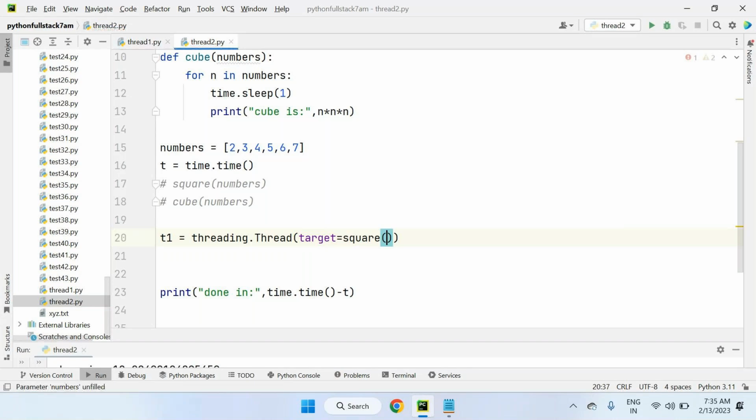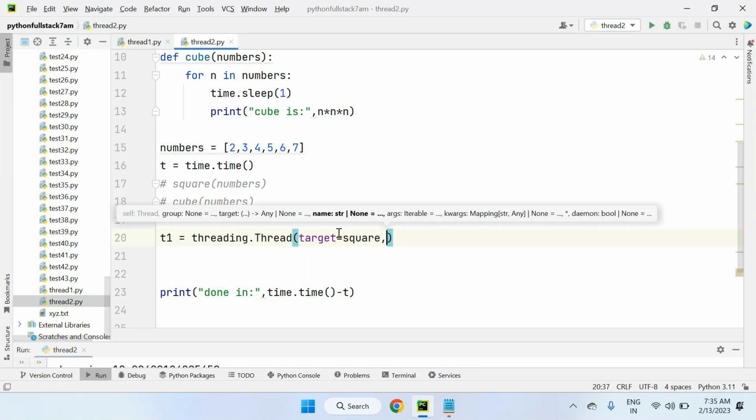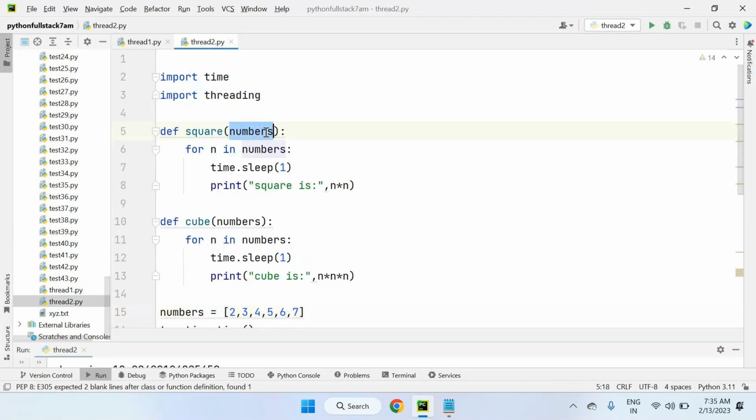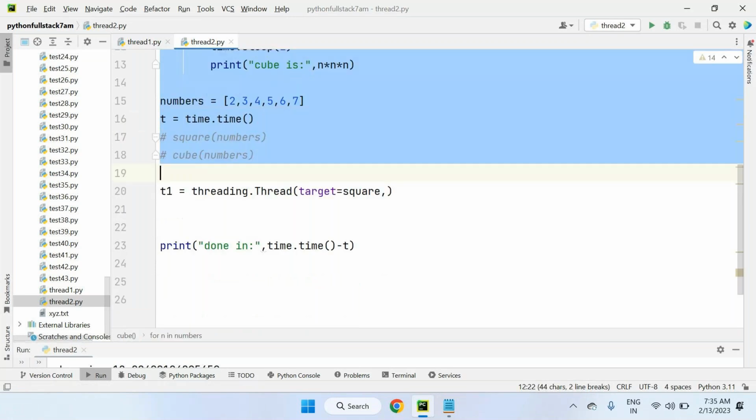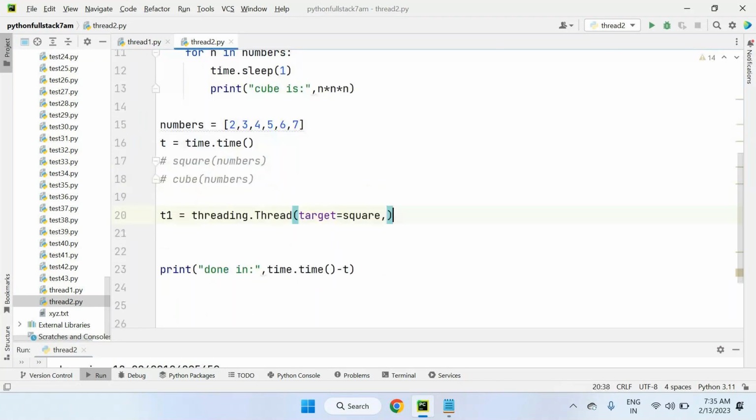And the square function has parameters, that is, numbers. T1 equals threading dot Thread, target equals square. Now you can see args equals, we have a parameter, so here numbers, comma, like this.